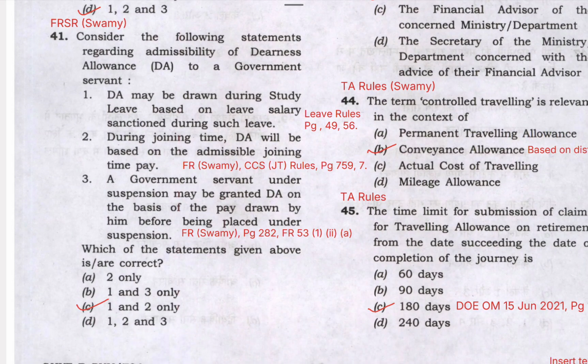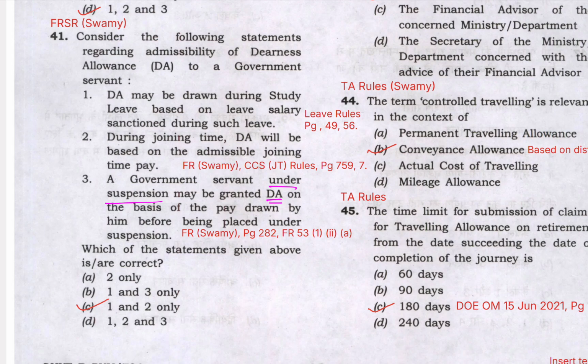Next statement says a government servant under suspension may be granted DA on the basis of pay drawn by him before being placed under suspension. So first of all, during suspension he will get subsistence allowance, and that is around half leave salary. So before he was placed under suspension, he would have been drawing full salary. So giving DA on that does not sound appropriate. So for more clarification, you can refer to Swami's handbook in FR 53. This is given as incorrect.